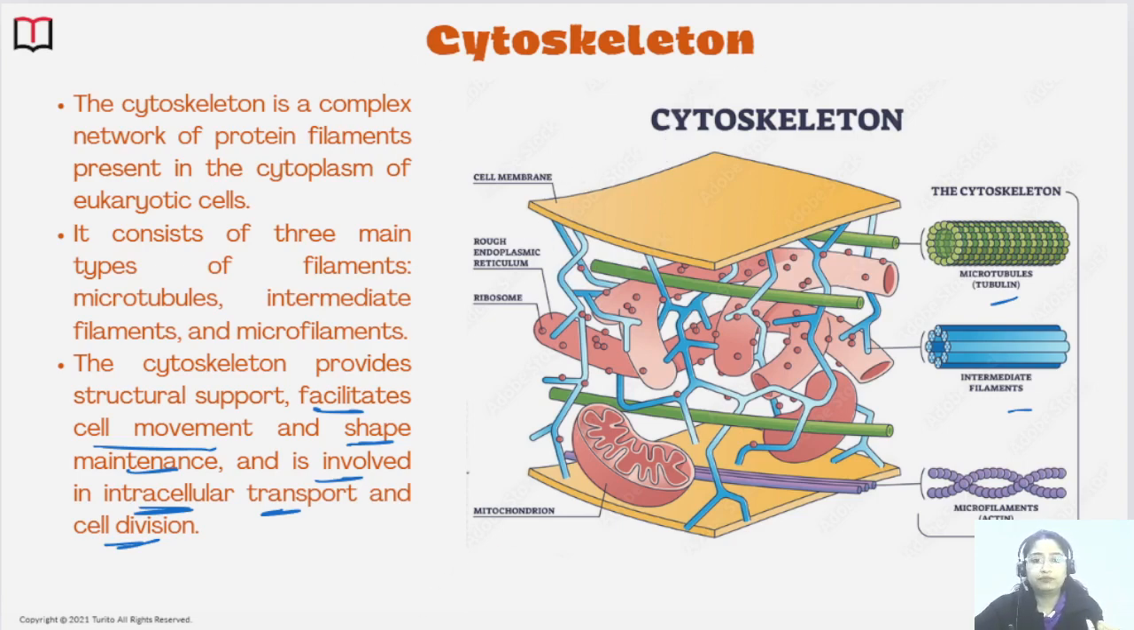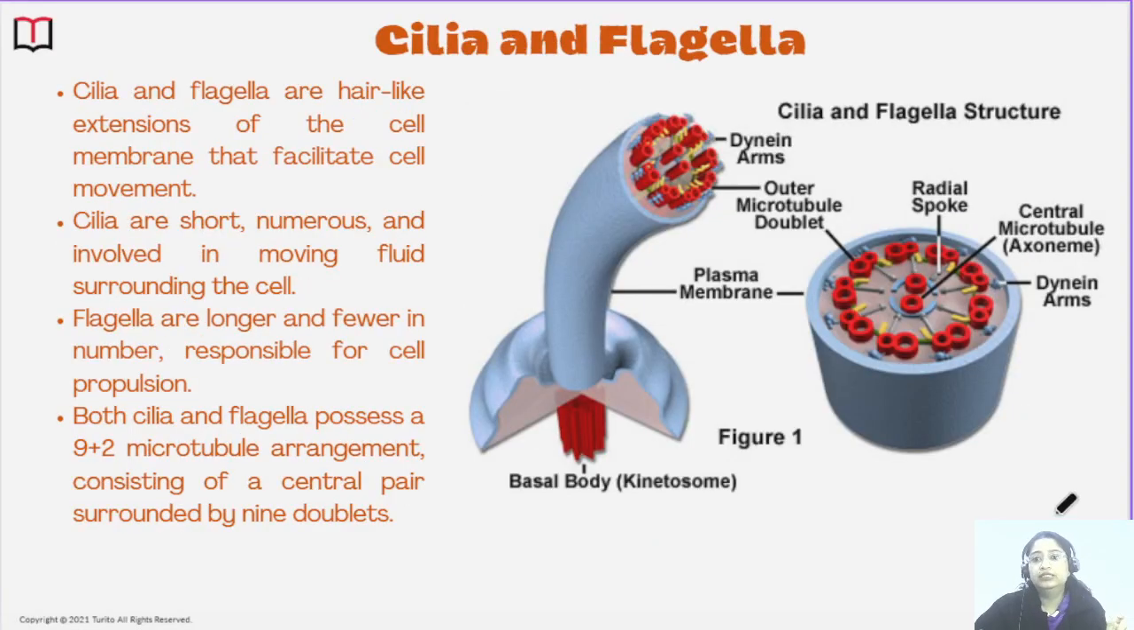All right, now let's move on to the next thing, the cilia and the flagella. Cilia and flagella are hair-like extensions. Flagella are pretty long, and if flagella are present, they will be fewer in number, maybe one or two. But cilia are shorter structures, and multiple cilia are present. So many cilia will be present on the surface.